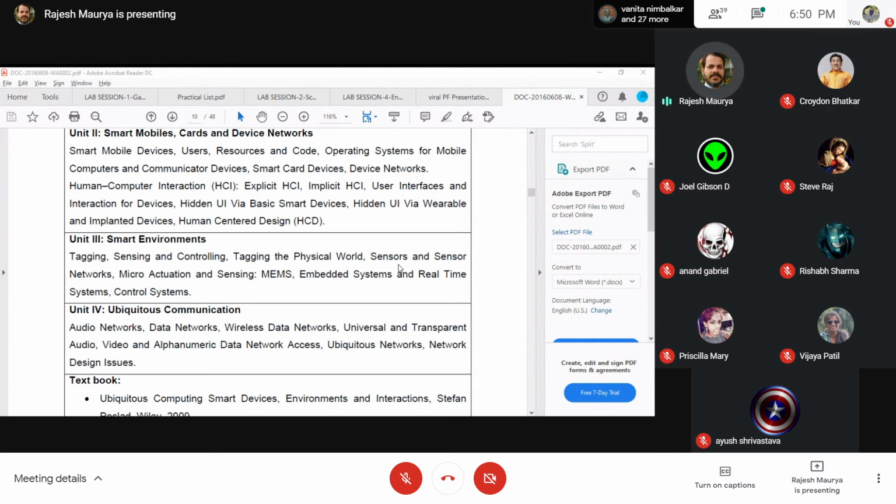And you need to identify which properties are for a microprocessor and which are for microcontrollers. You should also be able to differentiate between hard RTS and soft RTS. RTS stands for real-time system. You should be able to compare and contrast the same.